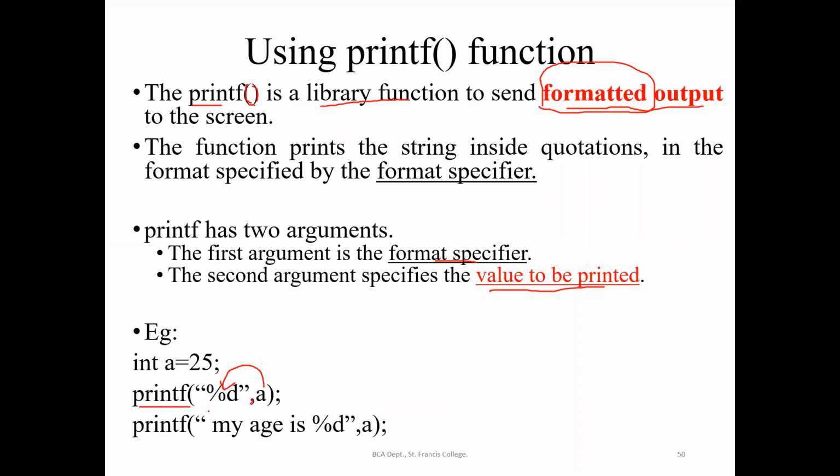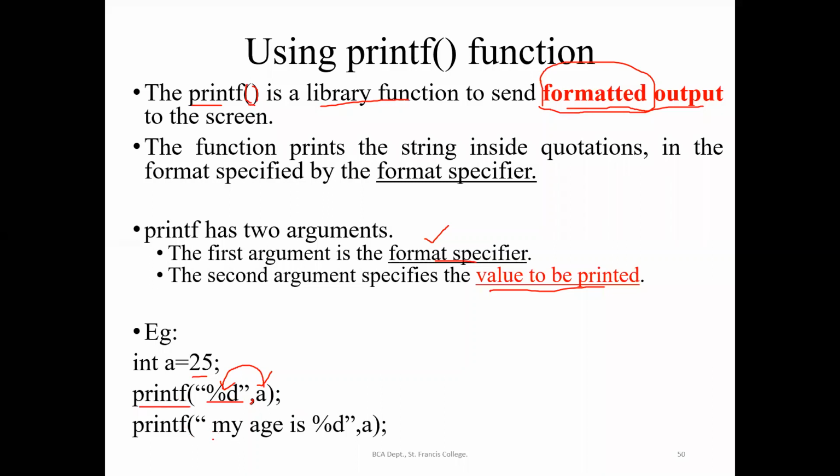The first argument should be our format specifier. The second argument should be the variable whose value has to be printed. So if you give "%d", A, it will be printing the value of A in place of %d, which is 25. As we mentioned, %d will print the integer value.